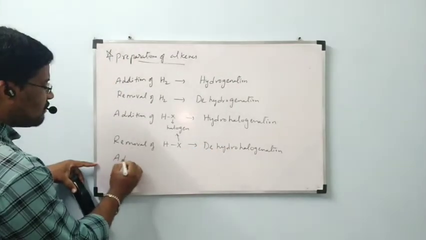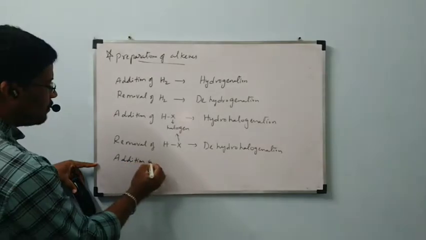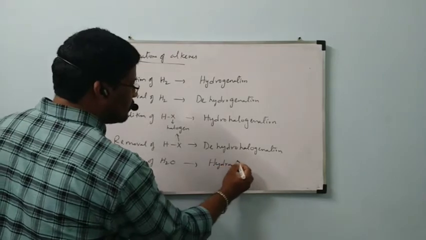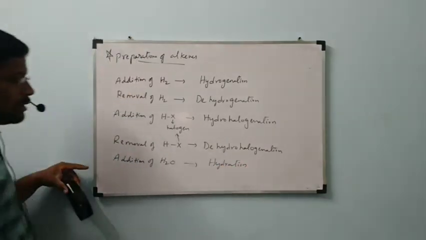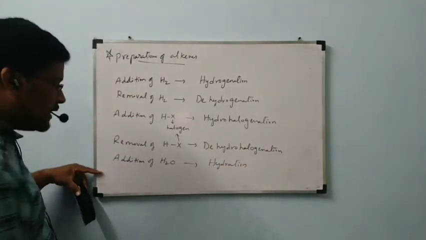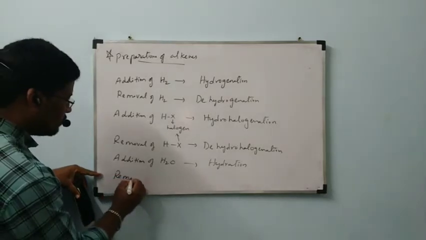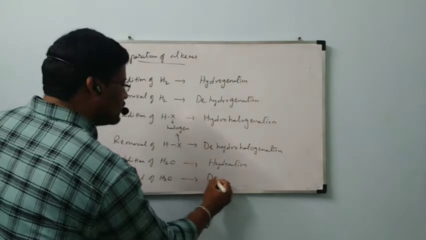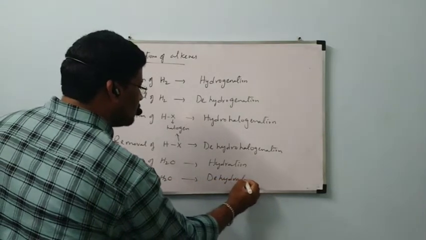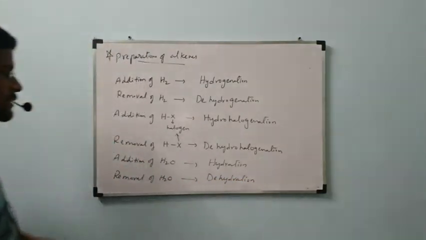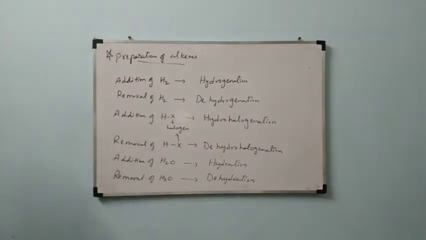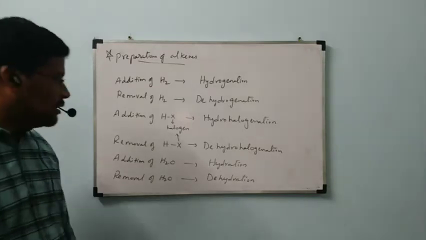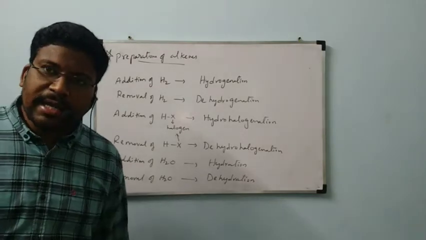In the same way, addition of water is called hydration. Removal of water is called dehydration.